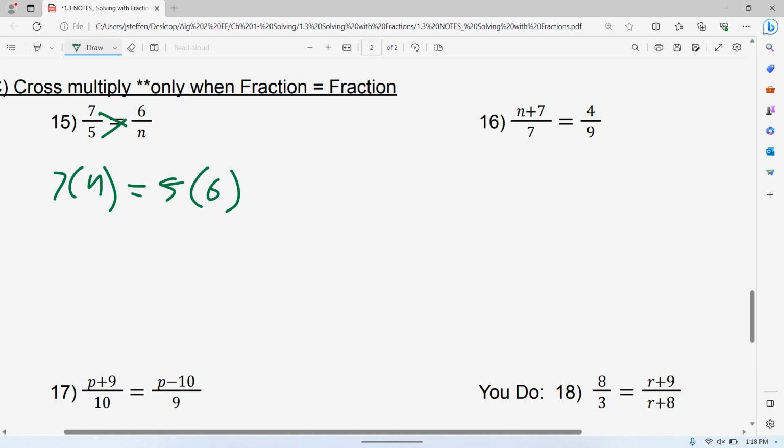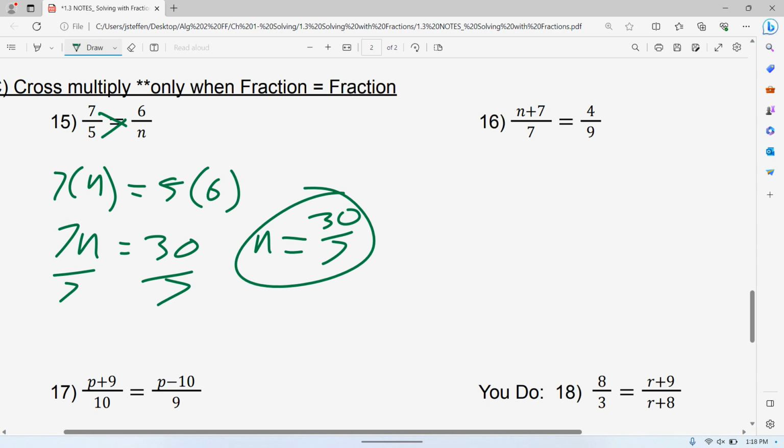But from here, now all you have to do is solve like normal. So if it's 7 multiplied by n, I divide both of them. 7 times n is 7. 5 times 6 is 30. If you want that as a decimal, 4.29.